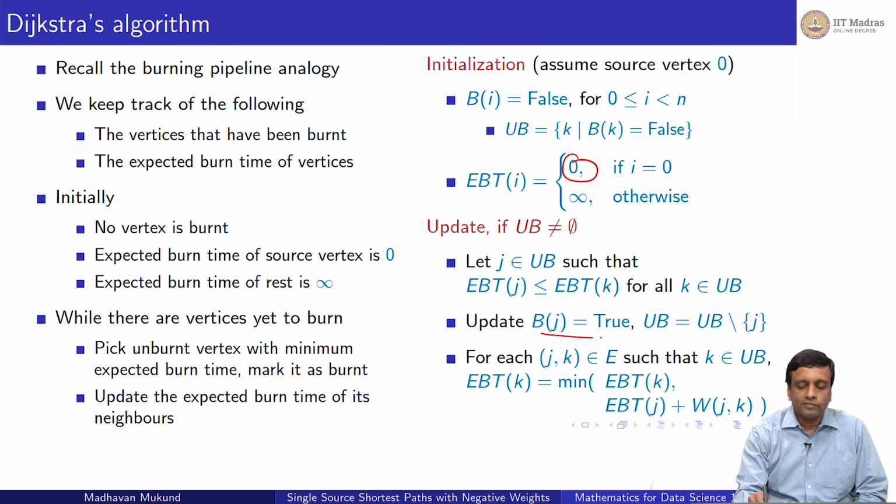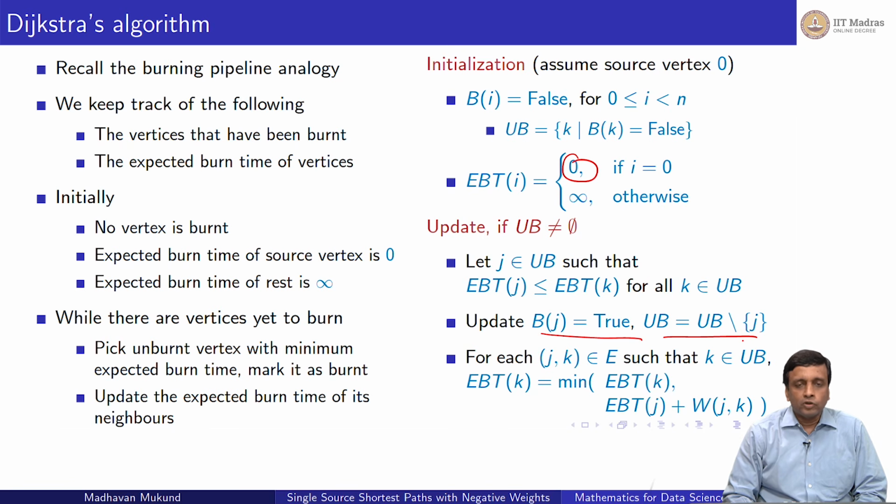So you update the status of the vertex you pick up, saying it's now burnt. So in some sense its expected burn time is frozen as whatever it was now, and correspondingly the unburnt vertices will reduce, because this particular vertex that you have chosen to burn now is no longer unburnt.